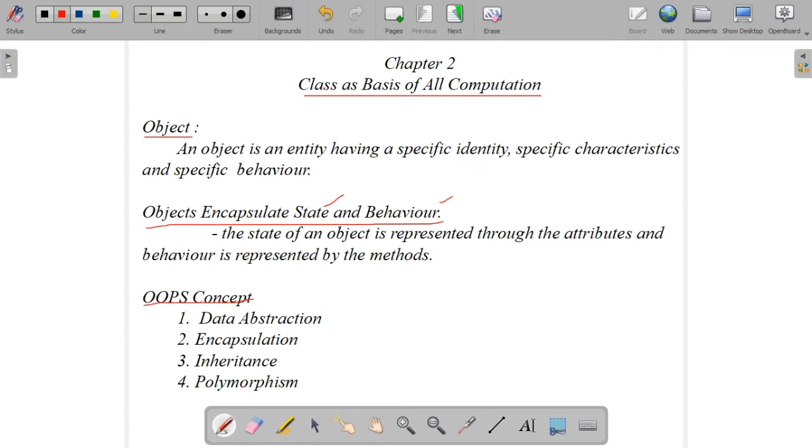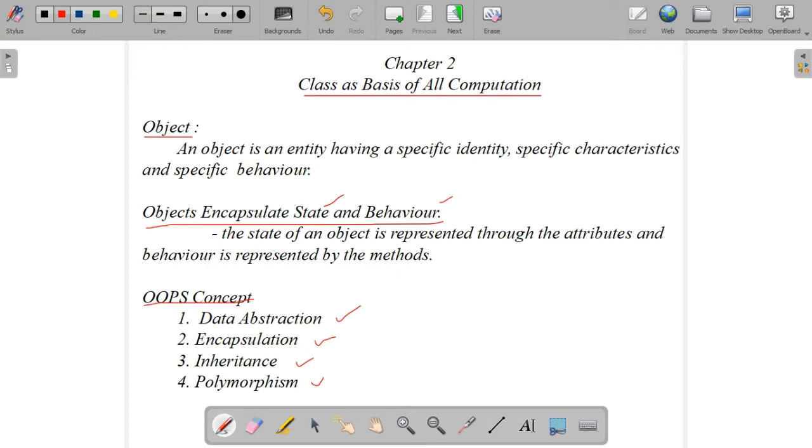What are the different OOPS concepts? Object-oriented programming system. In that, mainly 4 object-oriented programming concepts we have discussed. First one is data abstraction, then encapsulation, inheritance, polymorphism. Data abstraction means hiding the background details and showing only the essential features.